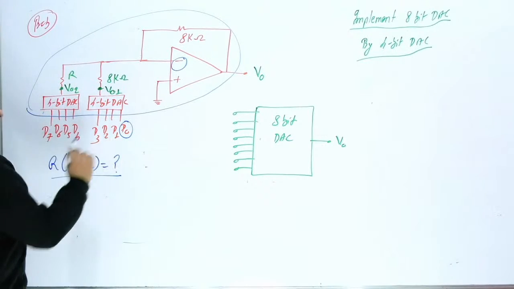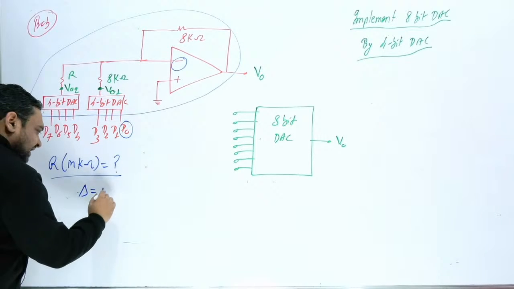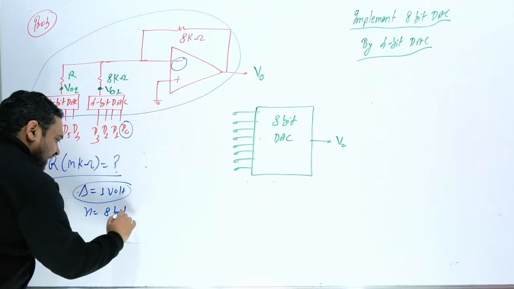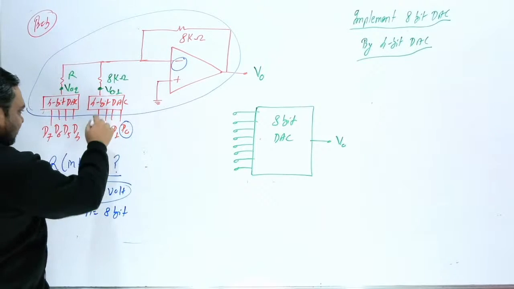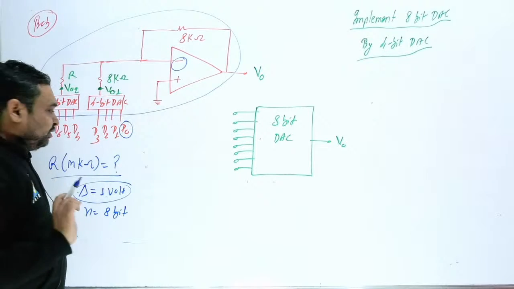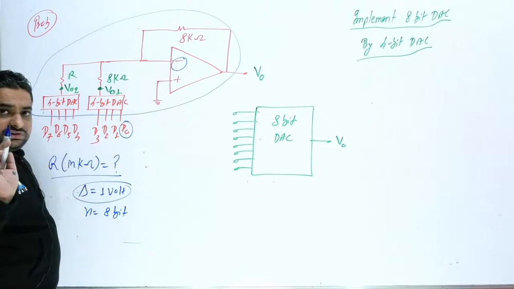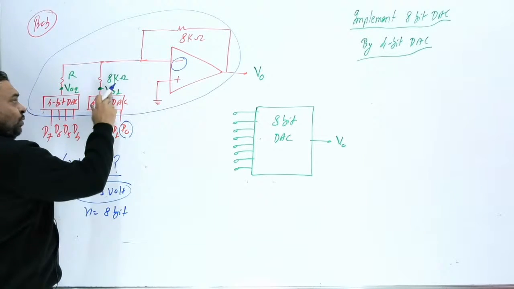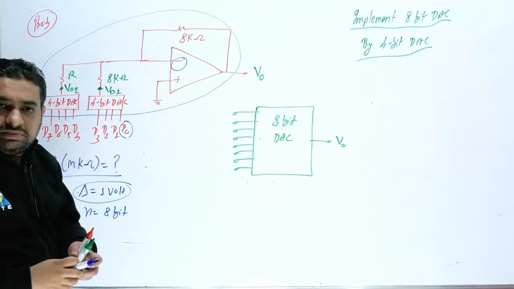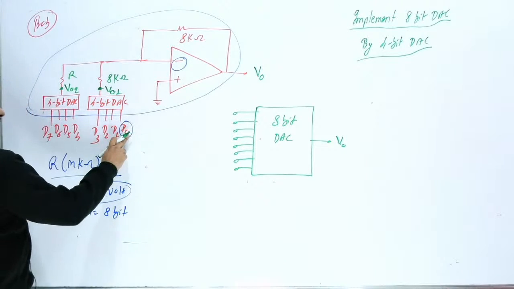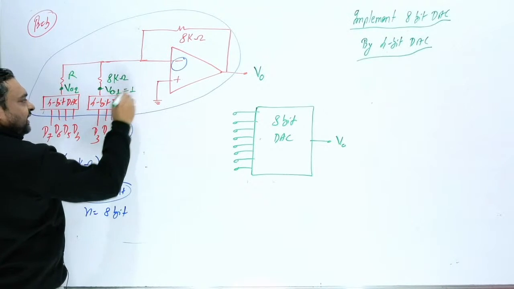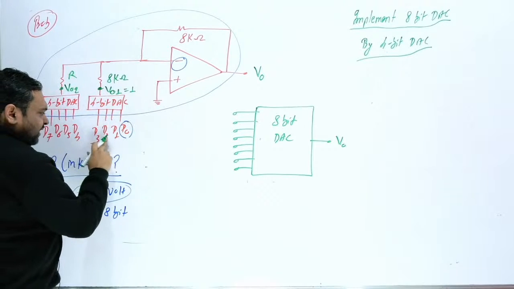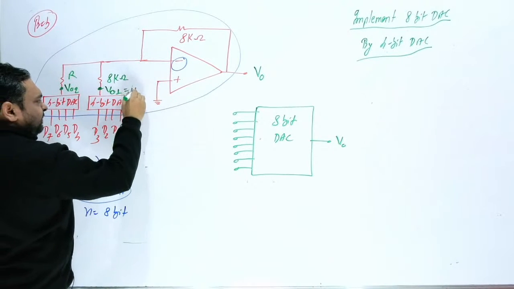Suppose, for example, for D0 I assume 1 volt, and the step size is 1 volt. Here n is equal to 8 bit in total, but in this DAC it is 4 bit. So if D0 is 1, that is 0001, what should the output voltage be? The output voltage should be 1. Are you getting my point? If all these 4 are 1, 1, 1, 1, the output voltage should be 15 volt.